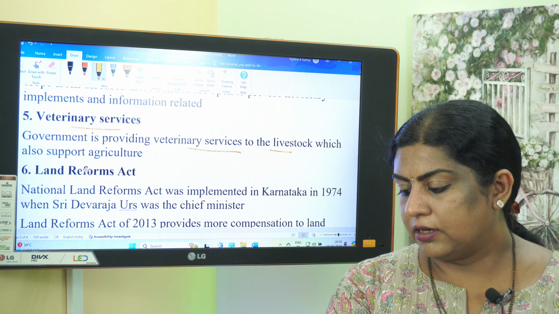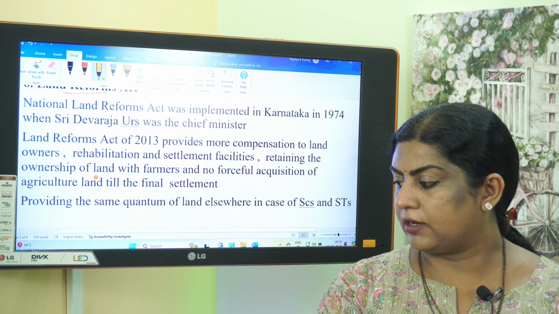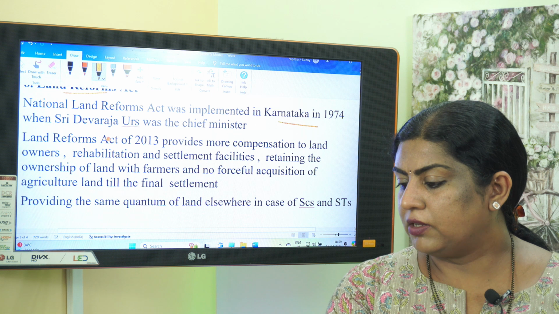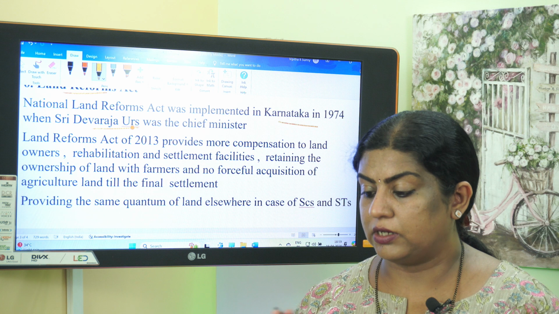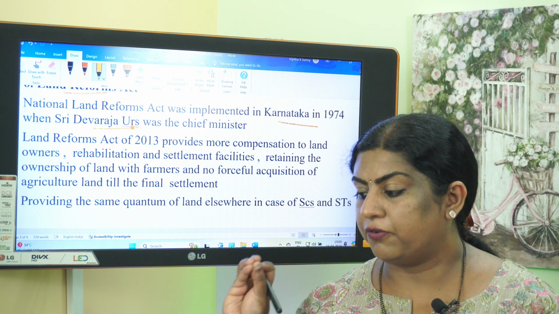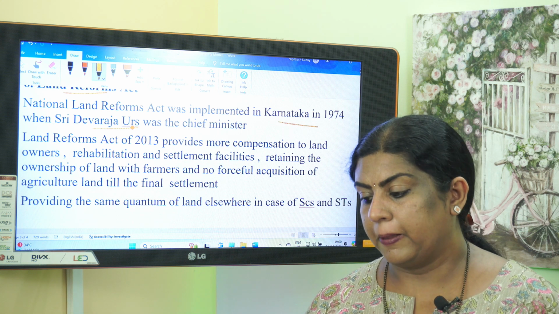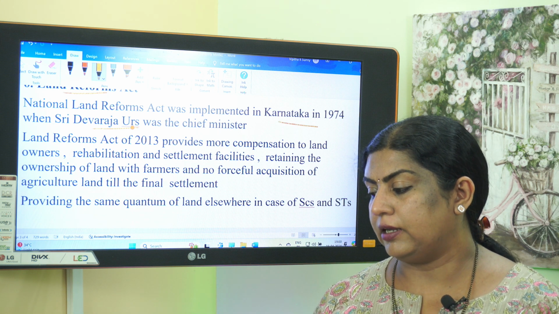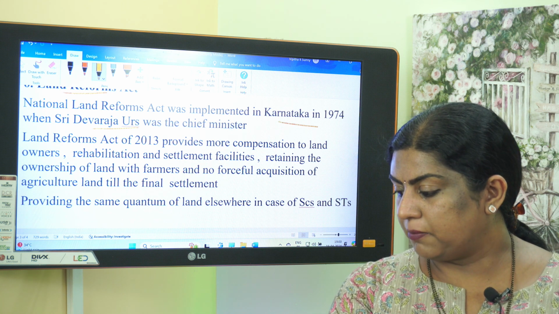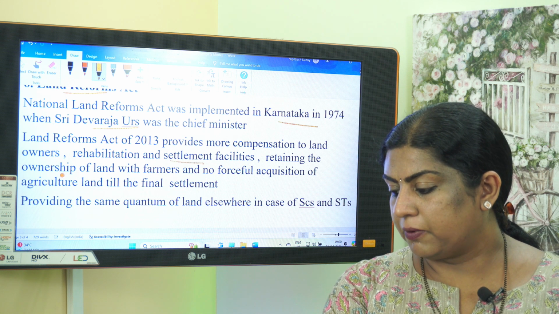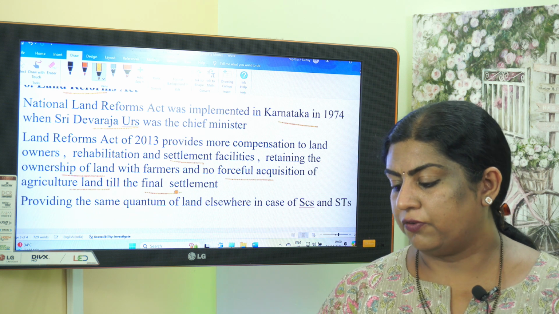Next one, Land Reform Act. The Land Reform Act was implemented in Karnataka in 1974 when Sri Devaraja Urs was the Chief Minister. So during the time of Sri Devaraja Urs, the Land Reform Act was implemented in Karnataka. It happened in 1974. The Land Reform Act of 2013 provides for more compensation to landowners, rehabilitation and settlement facilities, retaining the ownership of land with farmers, and no forceful acquisition of agricultural land till the final settlement.